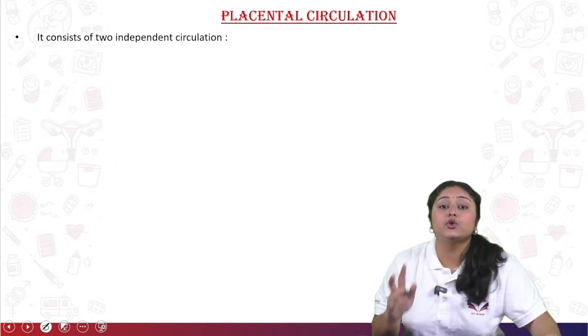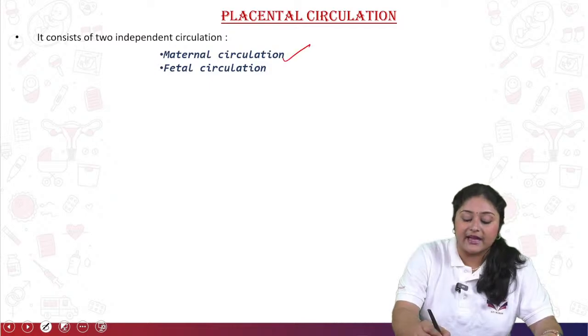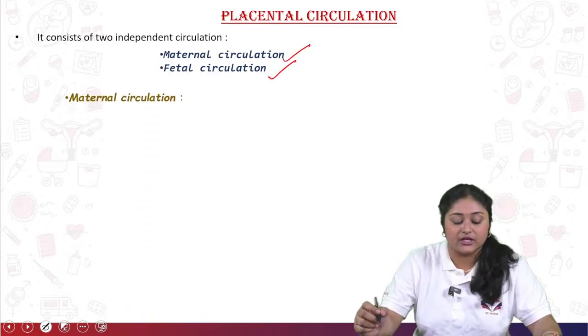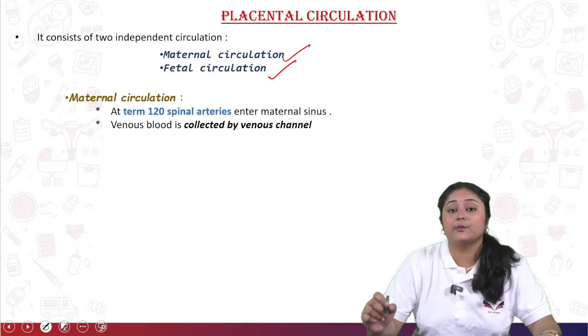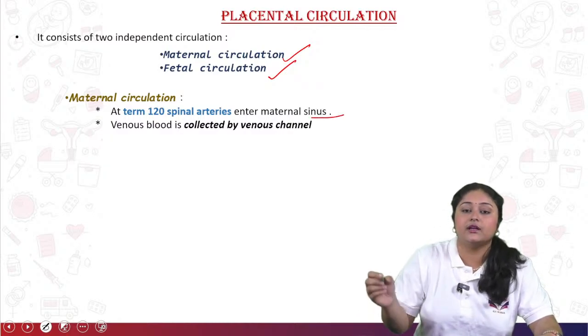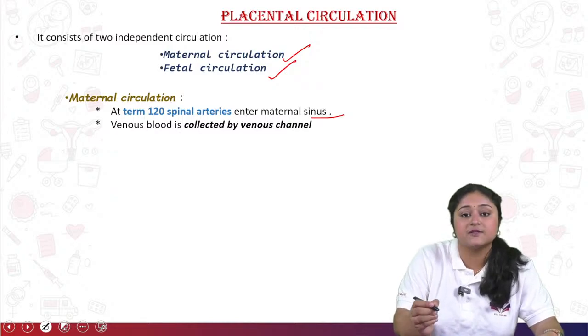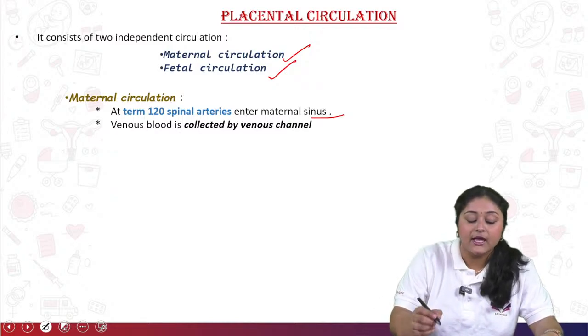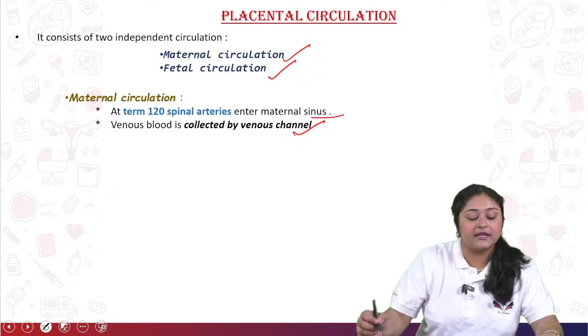It is mainly two independent circulations: first the maternal, as well as the fetal circulation. Maternal circulation is nothing but 120 spiral arteries present. Through this maternal sinus, through the spiral arteries, the circulation happens, and venous blood is collected by the venous channel.